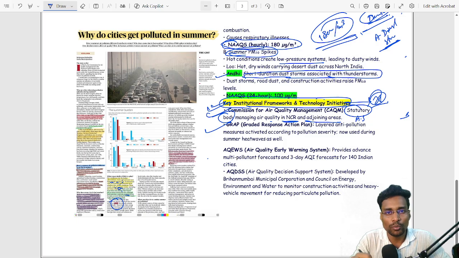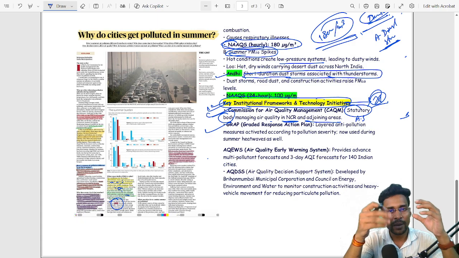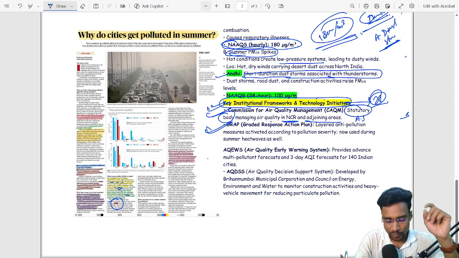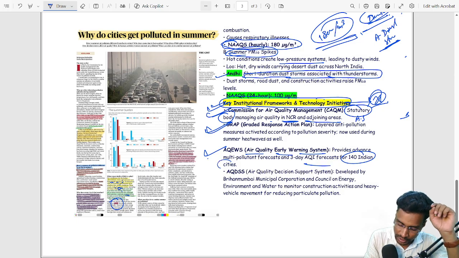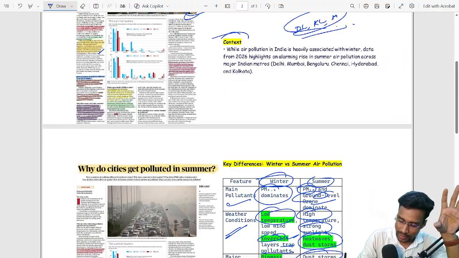Then coming to GRAP, Graded Response Action Plan. It is a body formed on an emergency basis. अगर इमरजेंसी या जरूरत पड़ती है तभी ये GRAP काम में आता है। Now AQEWS, Air Quality Early Warning System, which forecasts for 140 Indian cities, and AQDSS, Air Quality Decision Support System, which is developed by the Brihanmumbai Municipal Corporation. So these all are the important data, facts, and important concepts.